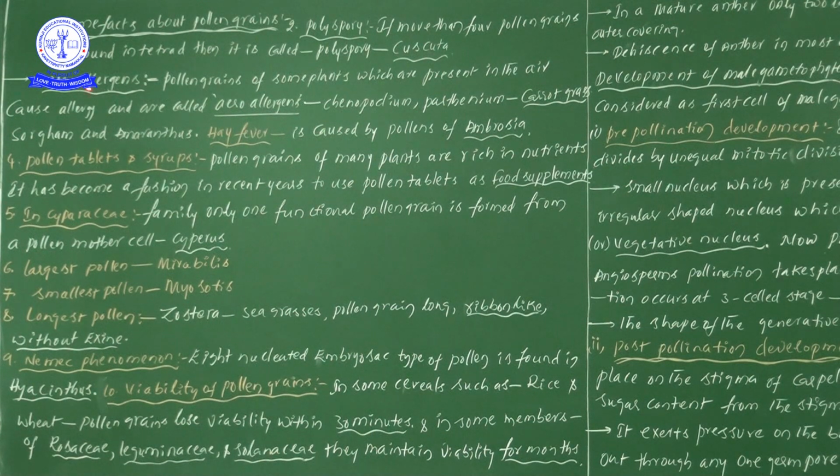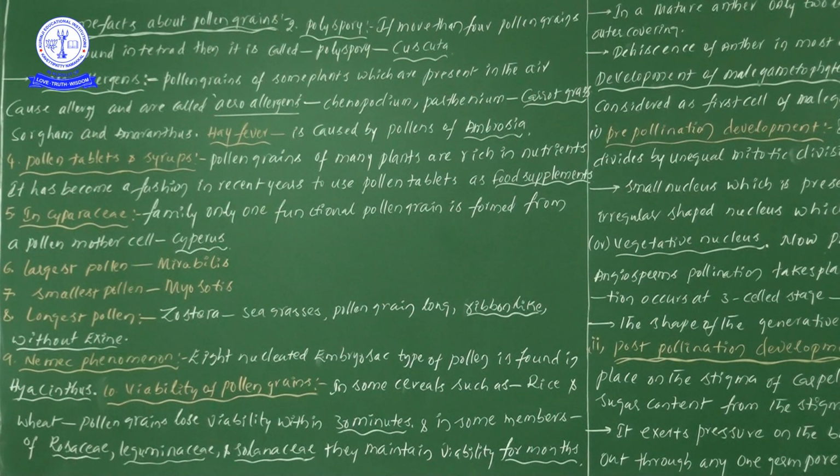Next one, aeroallergens. Pollen grains of some plants which are present in the air and cause allergy are known as aeroallergens. Aero means pollen grains which are present in the air, creating some kind of allergies. We can see this kind of pollen grains in Chenopodium or Parthenium.